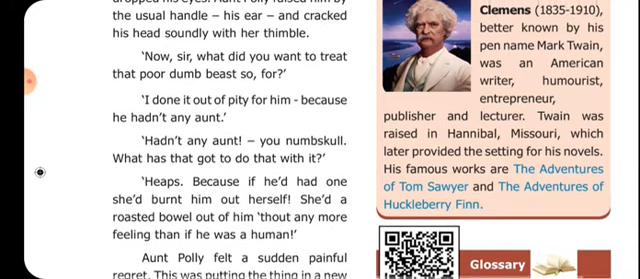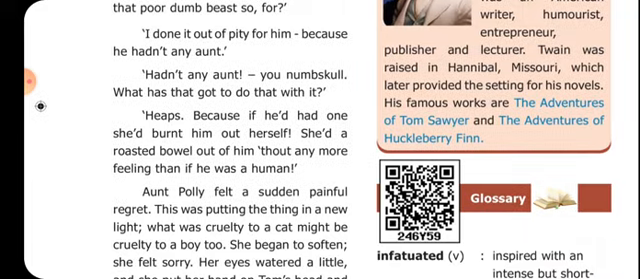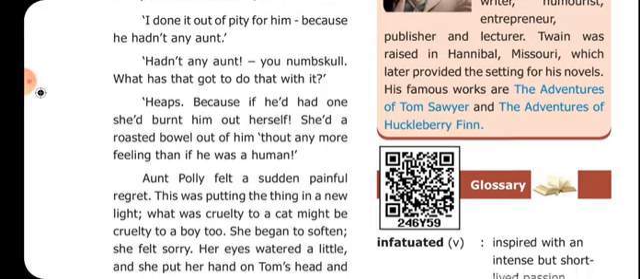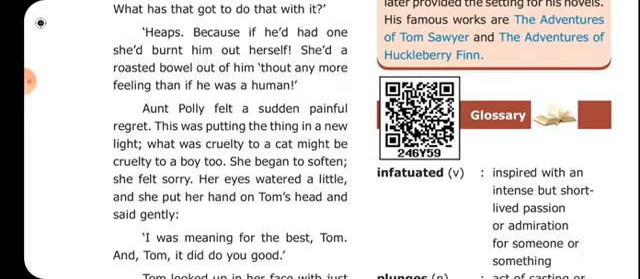Heaps, because if he had one, she'd have burnt him out herself. She'd have roasted him out of him, as though he had any more feeling than if he was a human. Aunt Polly felt a sudden painful regret. This was putting the thing in a new light. What was cruelty to a cat might be cruelty to a boy too.